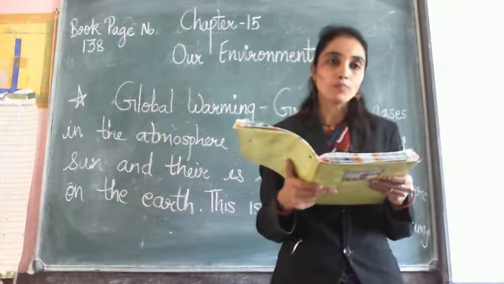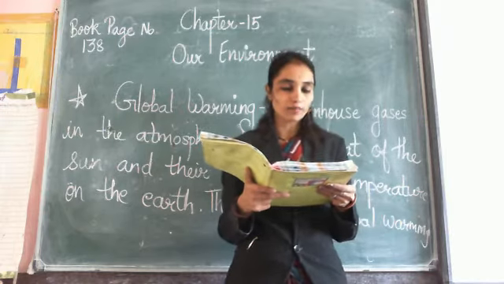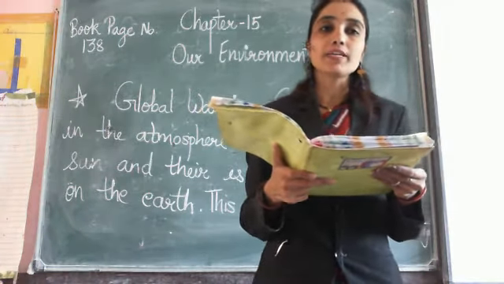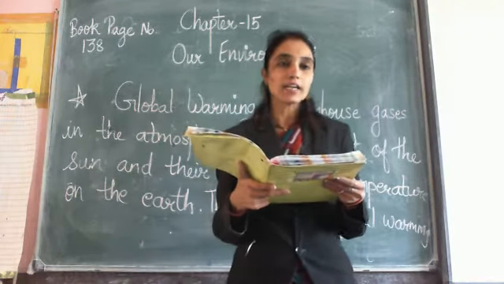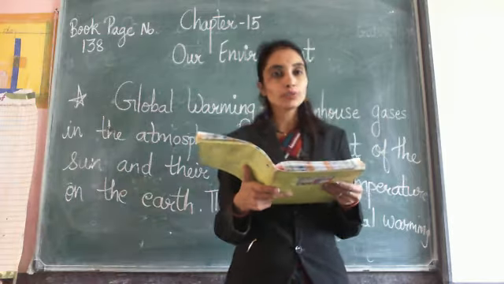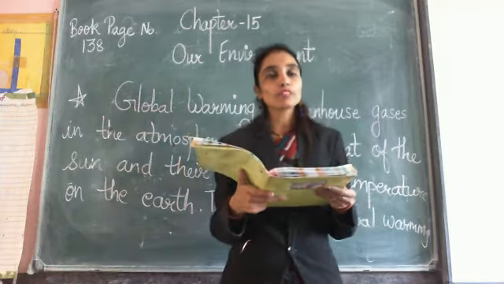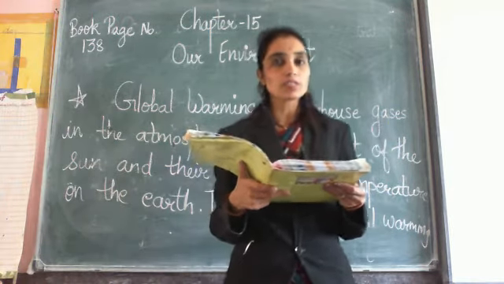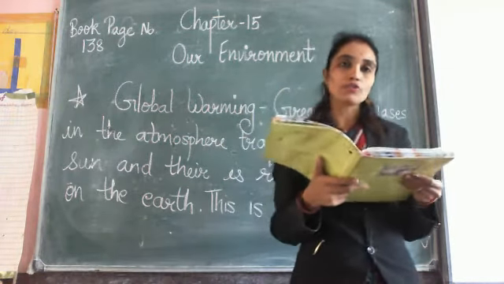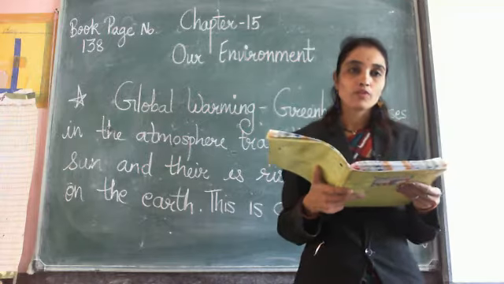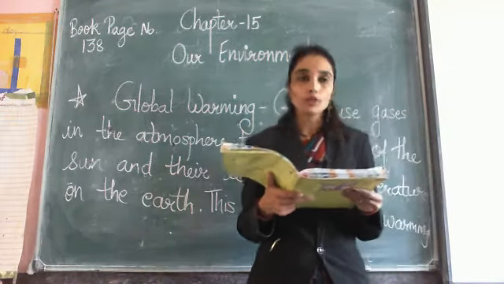Now next topic is pollution. What is pollution? Underline this line. The addition of harmful substances to the environment is called pollution. So if anyone asks what is pollution, the addition of harmful substances to the environment is called pollution. And the substances that cause pollution are called pollutants. What are pollutants? The substances that cause pollution are called pollutants.